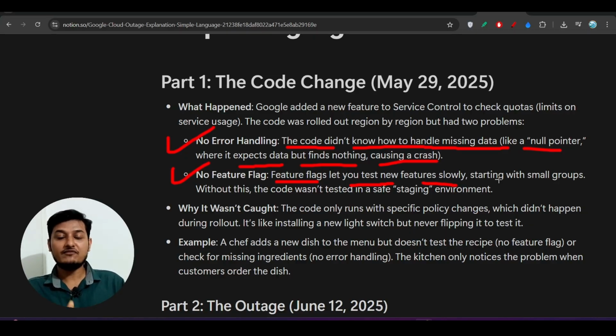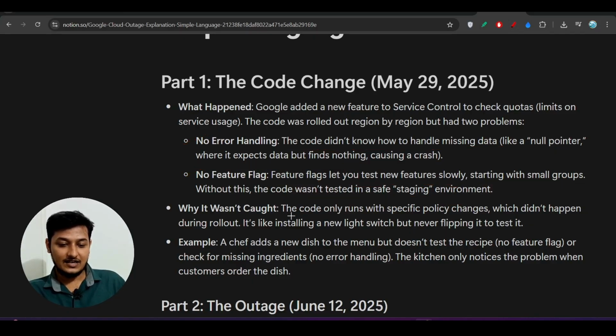That is called a feature flag, but they did not introduce any feature flag. Starting with small groups, without this the code was not tested in a safe staging environment. What I was telling is that they did not use the feature flag. So if you don't use the feature flag, the global customers will get the same code, right? So in that case, if there is any issue in that code, then the global system will be affected. Got the point?